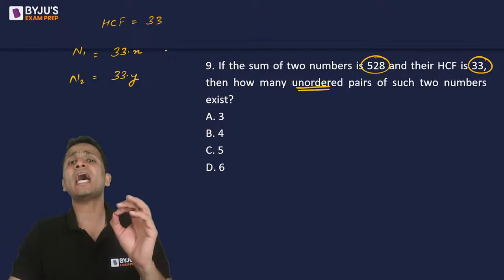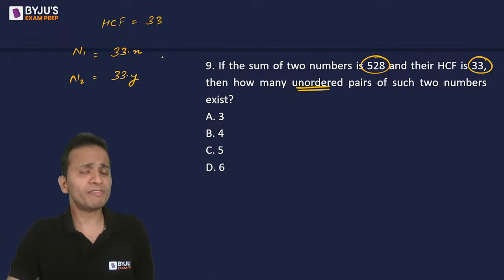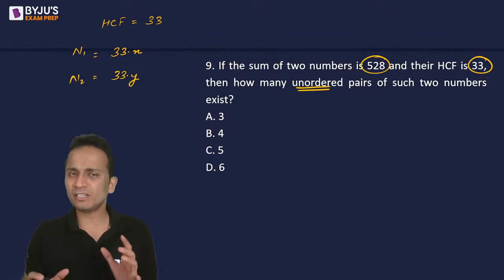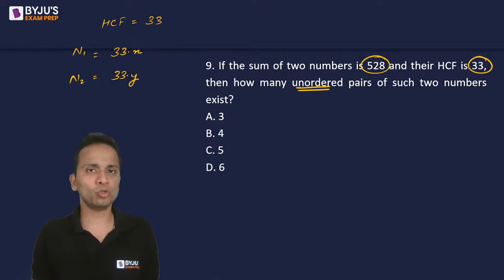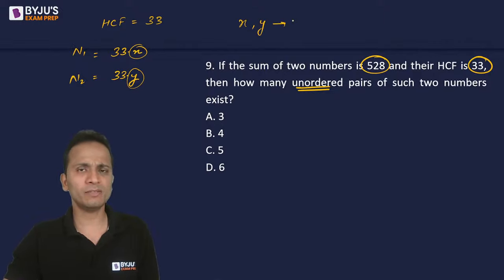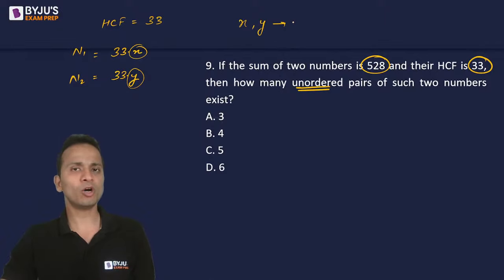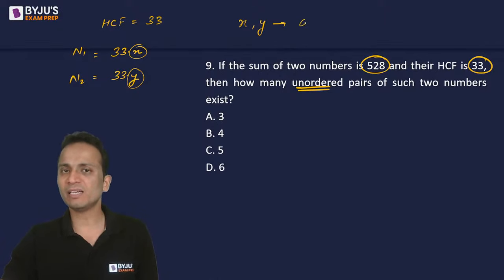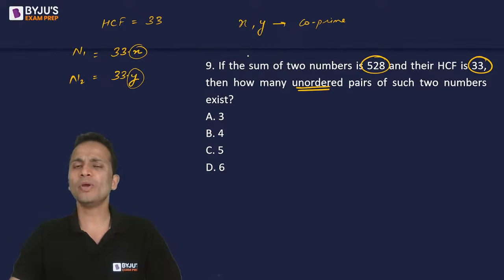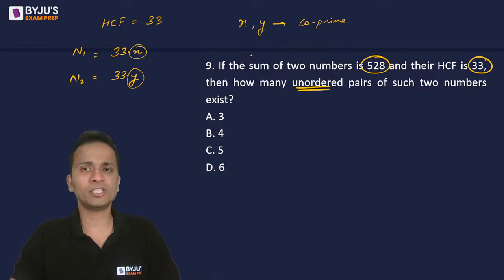Now since 33 is the highest common factor, highest common factor का मतलब क्या होता है? ऐसा सबसे बड़ा नंबर जो मैं कॉमन ले सकता हूँ. That means after taking 33 common from both the numbers, the remaining part should not have anything common. That means x और y में कुछ भी common नहीं होना चाहिए, right? So what do we call such numbers? These numbers are called co-prime numbers. So if 33 is the HCF of the two numbers, the numbers can be assumed as 33x and 33y, where x and y are co-prime with respect to each other.